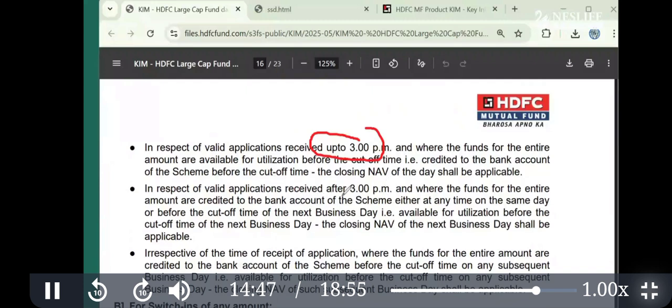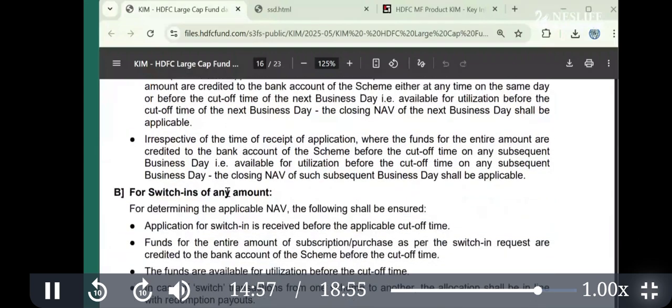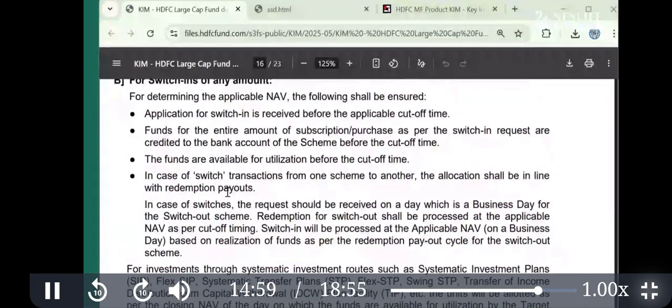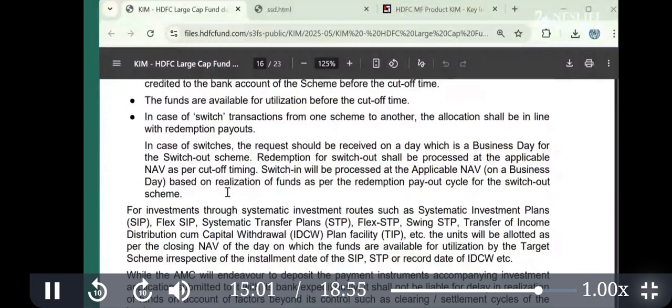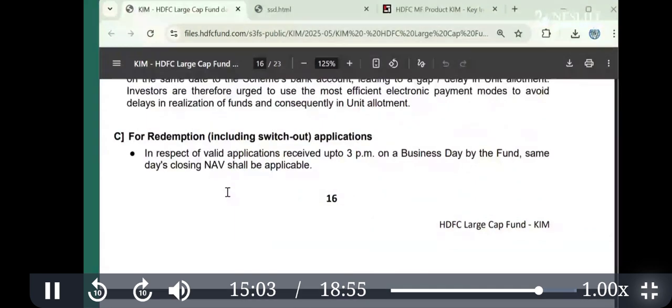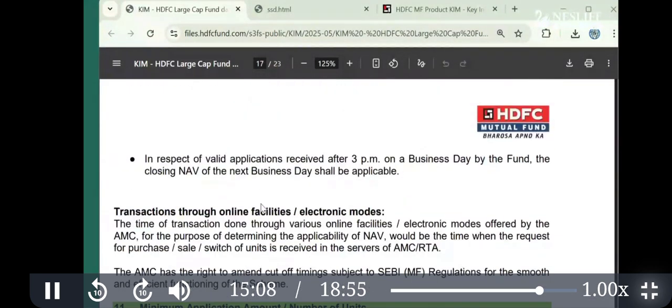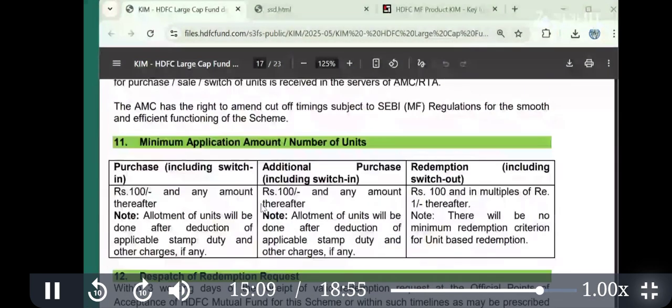If you buy after 3 p.m., you will get the next business day price. This NAV is declared only once a night, around 11 p.m. It will be reflected on the AMC website maybe the next day. These are the processes of redemptions, meaning buying, selling, and timings.